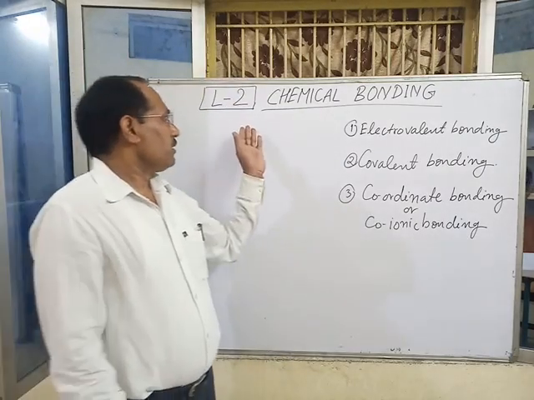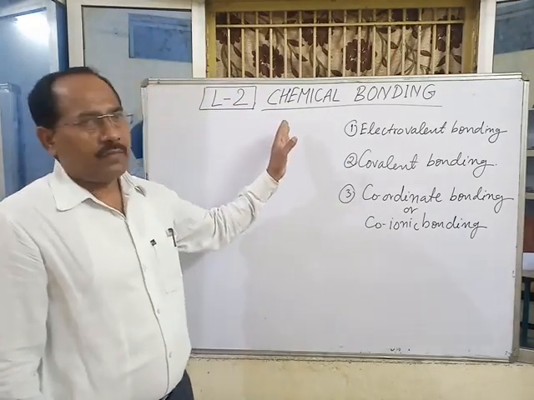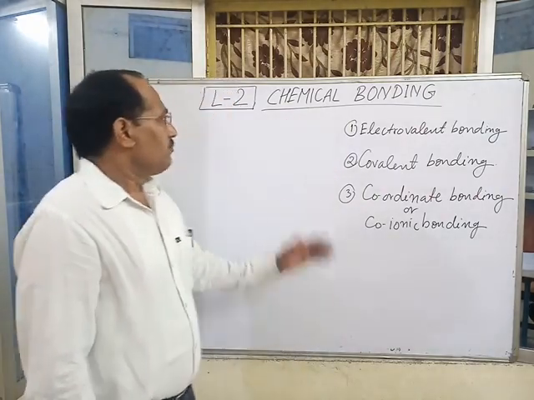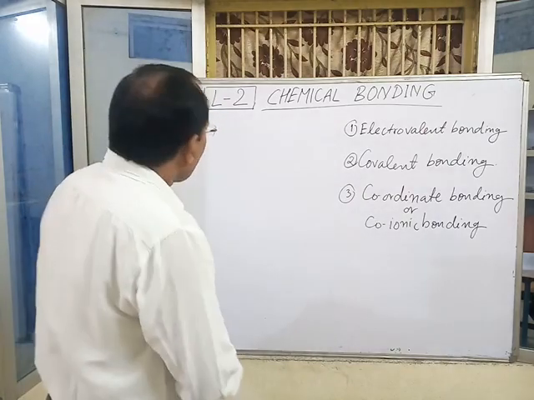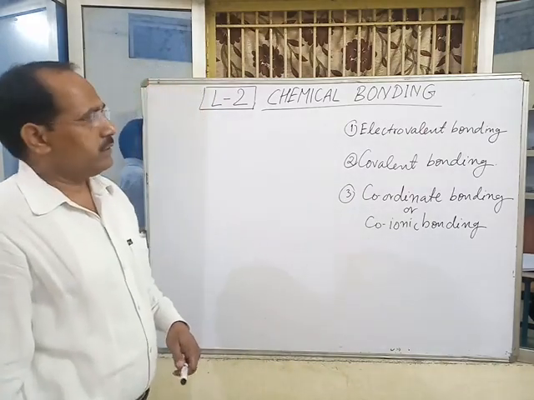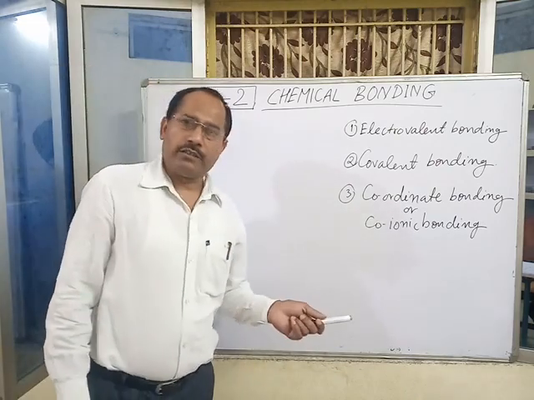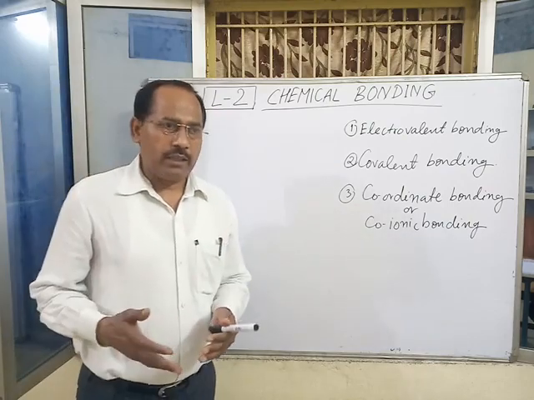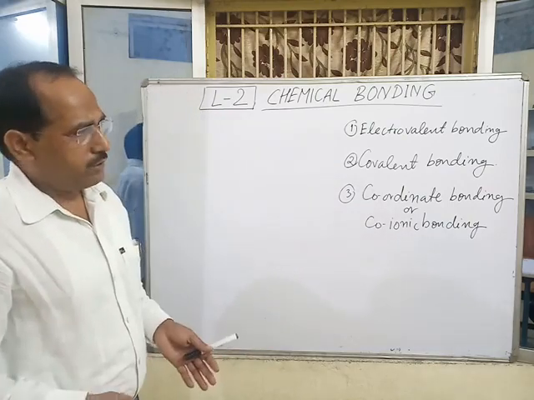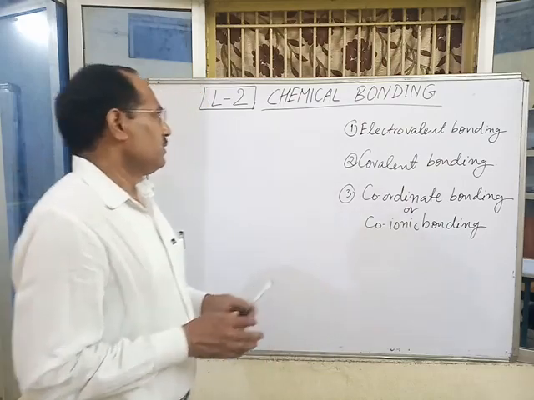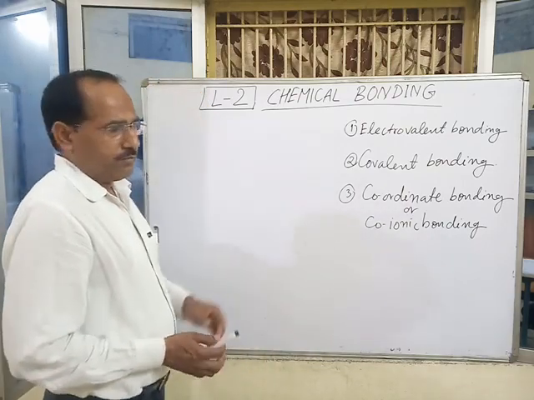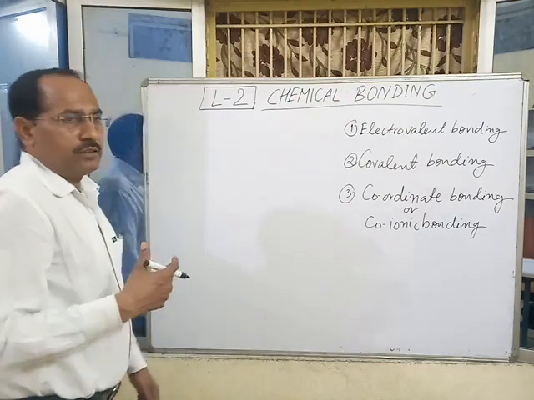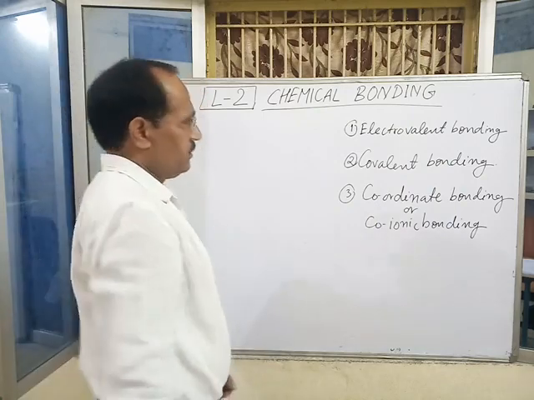In this video lecture, you will study the second lesson, that is chemical bonding. In the first lesson, periodic table, periodic properties, classification of elements according to their electronic configuration, metals, non-metals, metalloids, noble gases, all things were discussed. Once again, let us take some examples of metals, non-metals and noble gases.